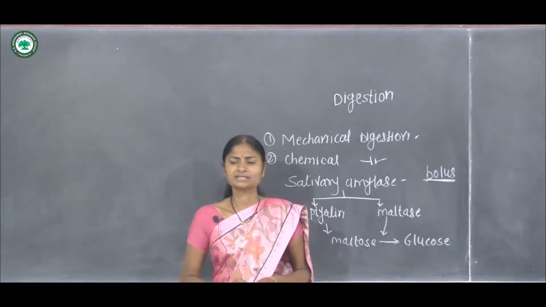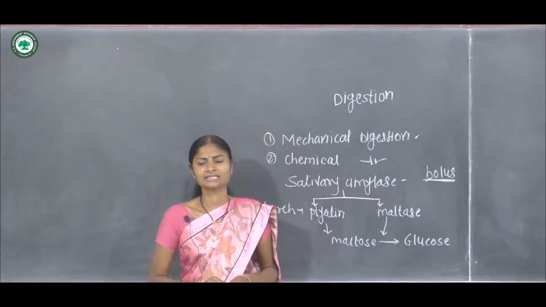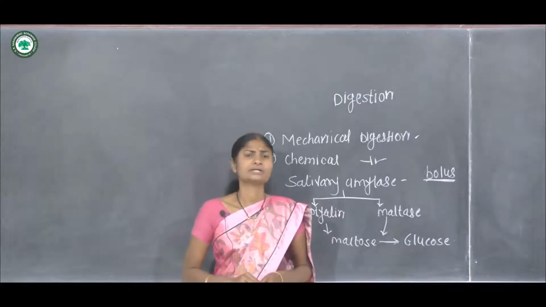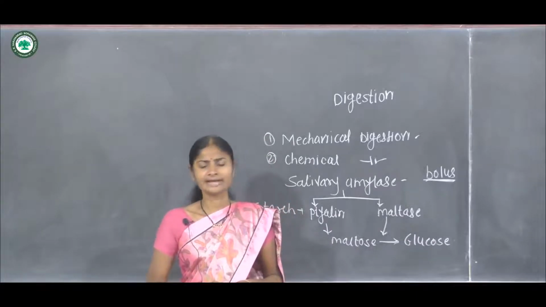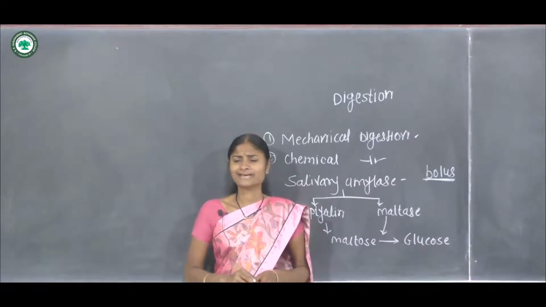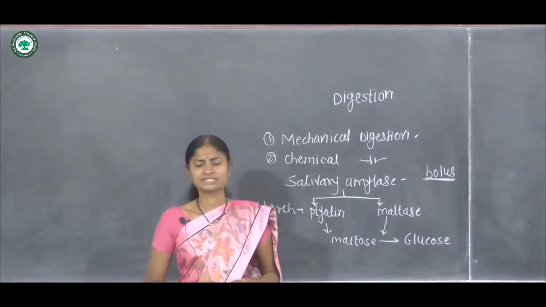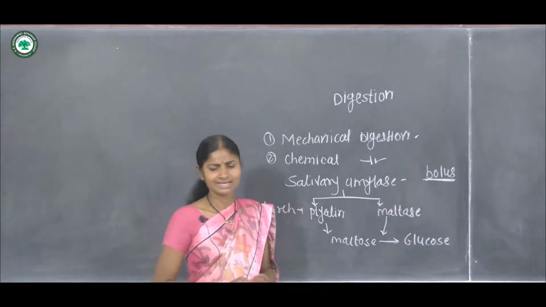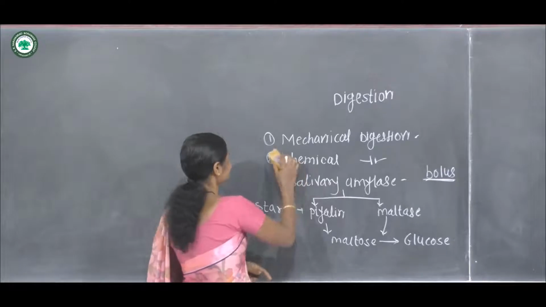The bolus enters the stomach through the muscular wall at the top called the cardiac sphincter, and this sphincter controls how much food enters the stomach and when. Chemical digestion is due to gastric juice. Gastric juice is the secretion of gastric glands, and it contains mainly HCl.